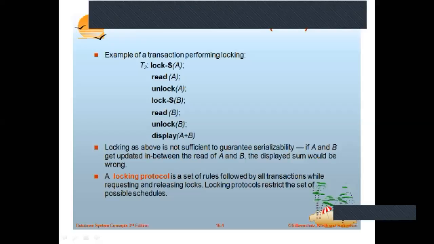Since I'm only reading data item A, I lock it with a shared lock, read it, and unlock it. Then again I lock data item B using a shared lock, read it, unlock it, and display the value. This is very simple, just reading items A and B, so we are using just a shared lock.